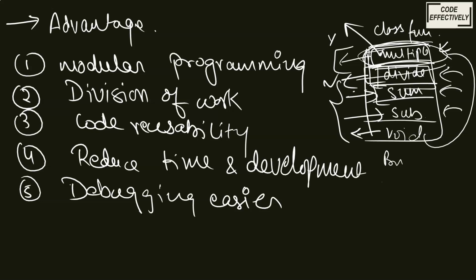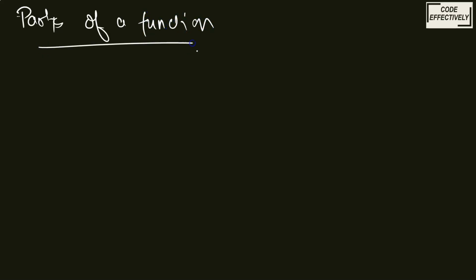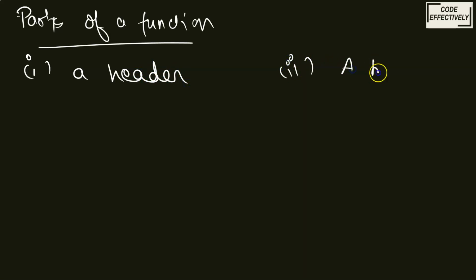Now let's start exactly with what the parts of a function are, or the body of a function. There are two parts in a function. Exactly what a function is: it is a subprogram. So when you define a function in Java, you have to take care of two things. One, it has a header, and the second part is the body. A function has two parts, a header and a body.